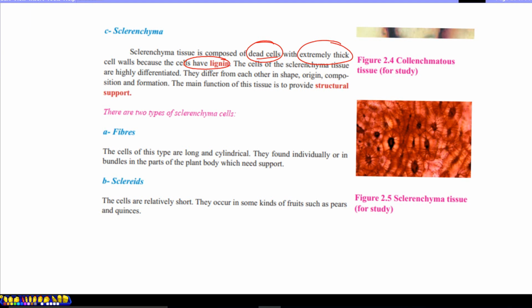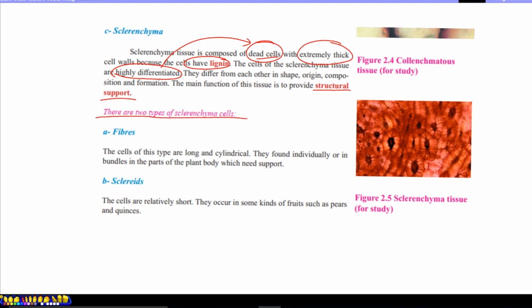The cells of the sclerenchyma tissue are highly differentiated, which means dead cells. They differ from each other in shape, origin, composition, and formation. The main function of this tissue is structural support, but with no flexibility. So when we talk about it, we said collenchyma tissue is flexible support, but sclerenchyma tissue is inflexible support.